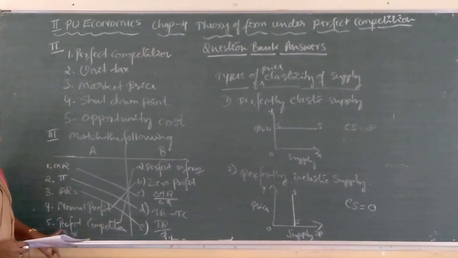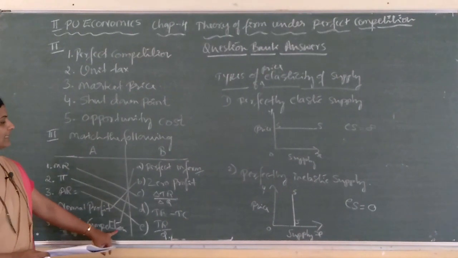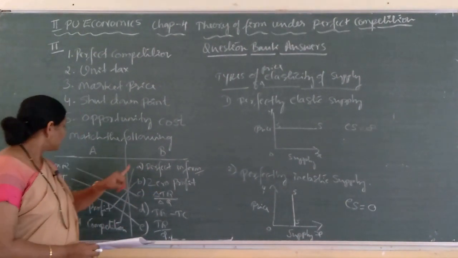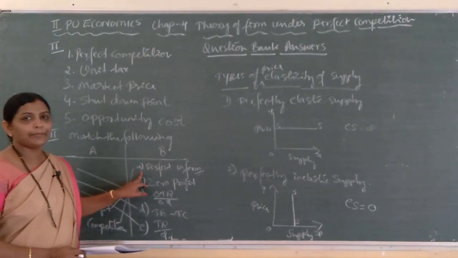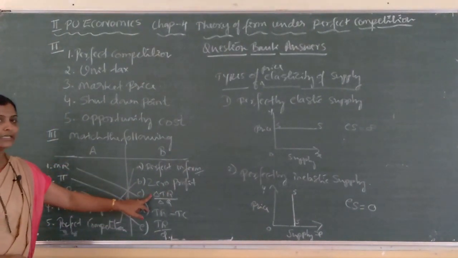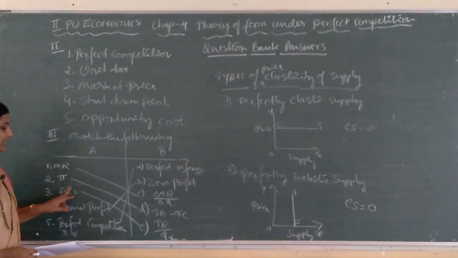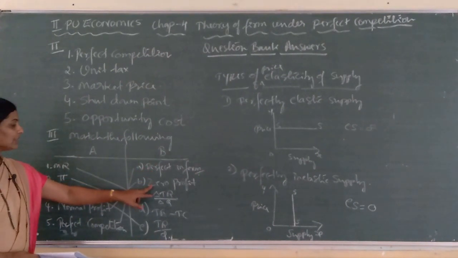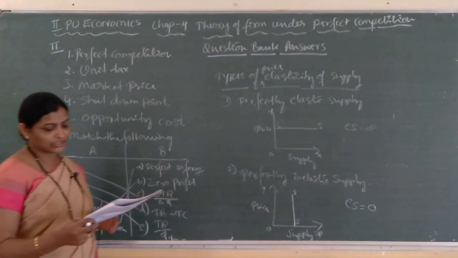Next one is fifth one, perfect competition. In perfect competitive market, buyers and sellers have perfect information about market conditions. That is why answer to fifth item is A, perfect information. So, marginal revenue is delta TR upon delta Q, profit pi is TR minus TC, average revenue is equal to TR upon Q, normal profit, that is 0 profit, perfect information, perfect competition.